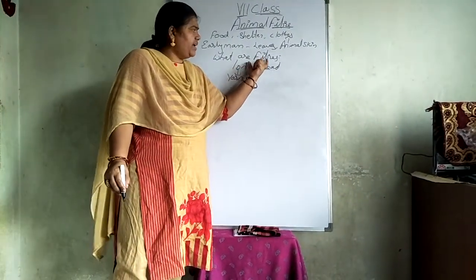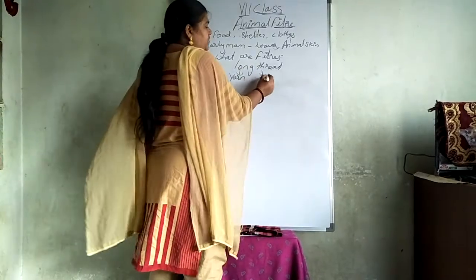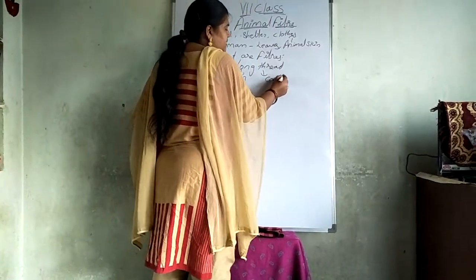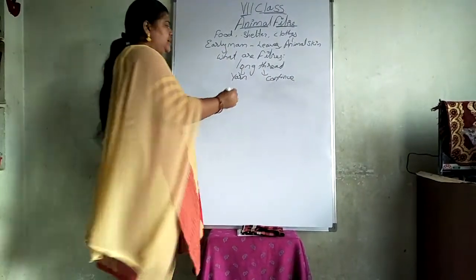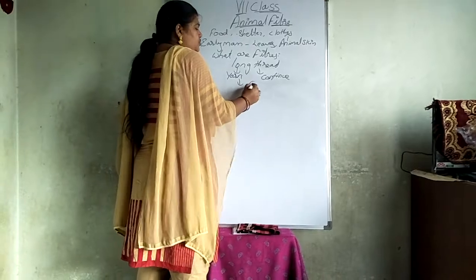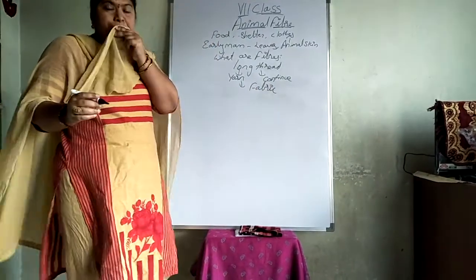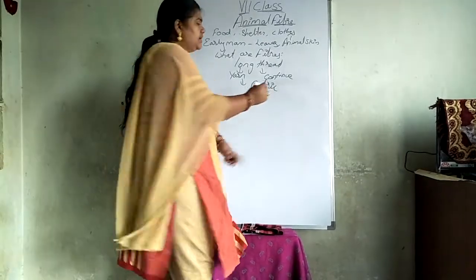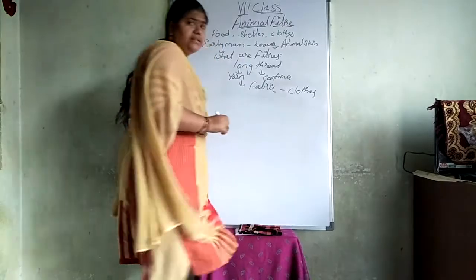If you are taking a fiber, this is a long thread. The continuous thread is called a yarn. And for what purpose is this yarn used? This yarn is used to make fabric. What does fabric mean? Fabric means clothes. See the cycle.